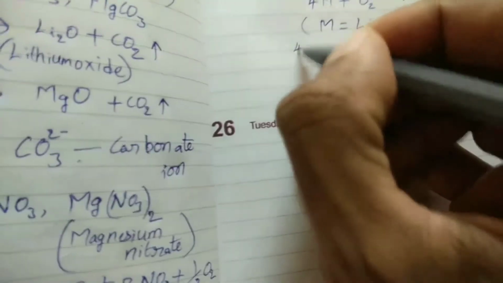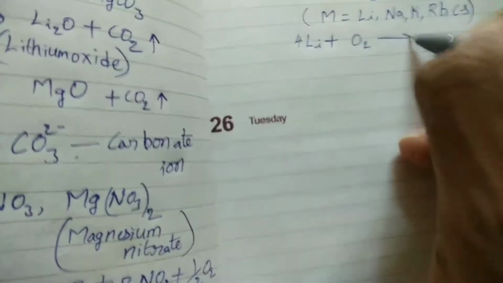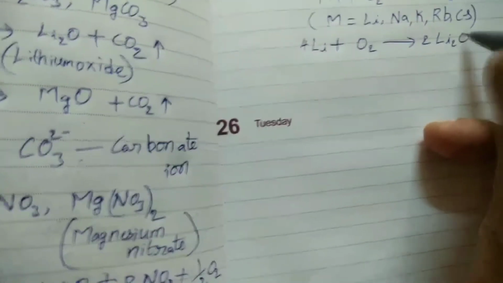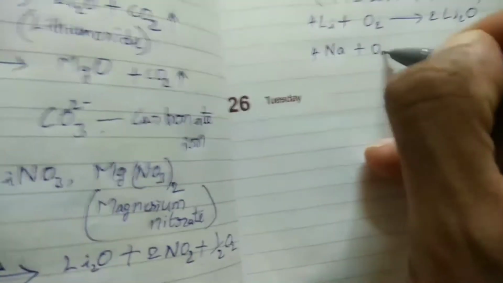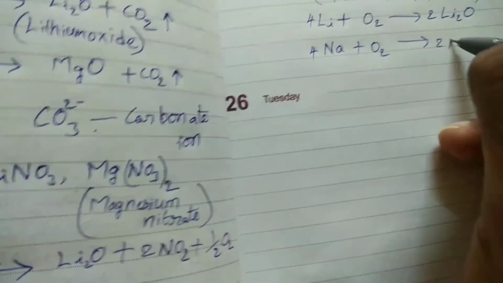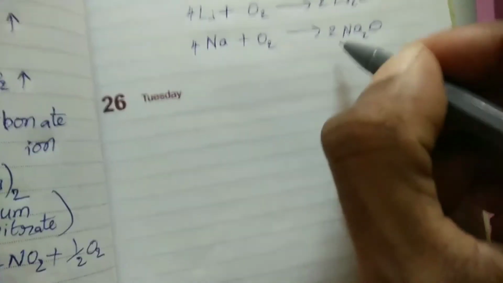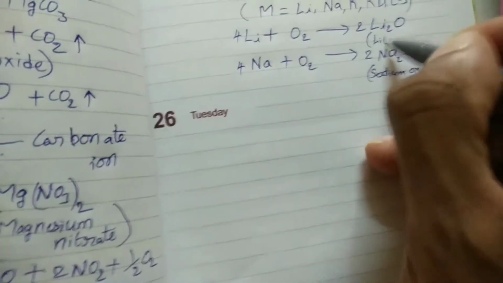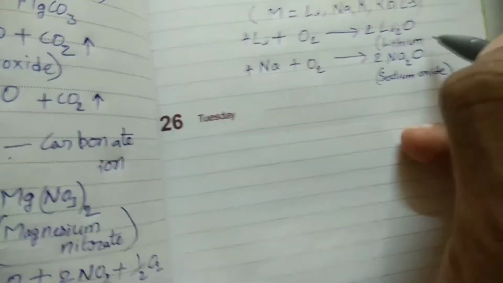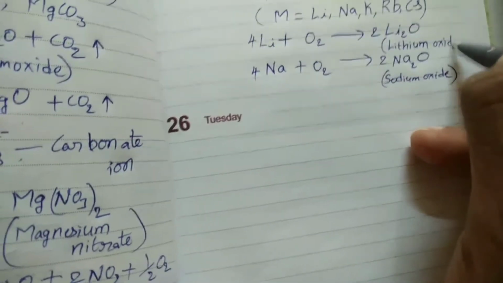For example, take lithium, 4Li plus O2 gives rise to 2Li2O, and sodium, 4Na plus O2 gives rise to 2Na2O. This is sodium oxide, formula Na2O, and lithium oxide, Li2O.